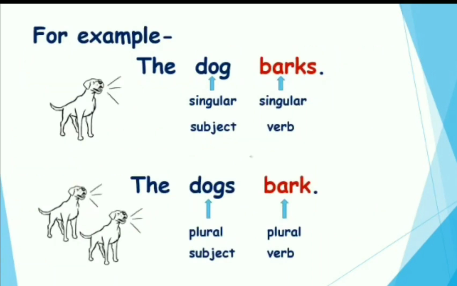For example, the dog barks. Here, dog is the singular subject. So with it, we have used the singular verb barks. Whereas in the second sentence, the dogs bark, the subject is plural as there are more than one dog. So that is why we have used the plural verb bark.